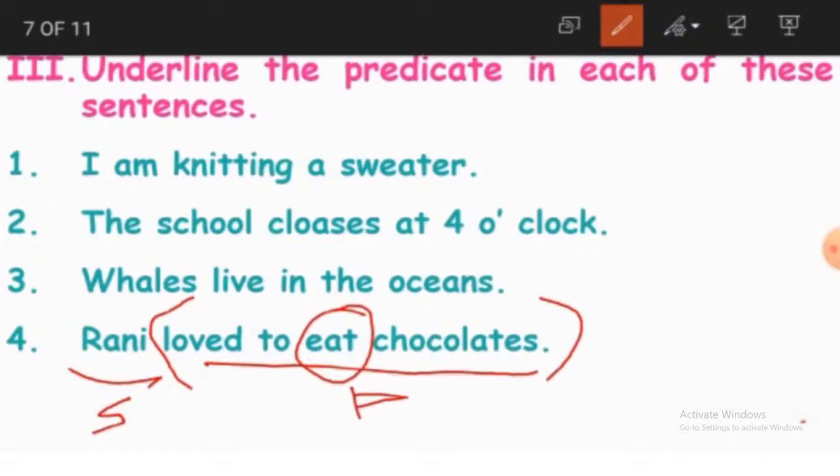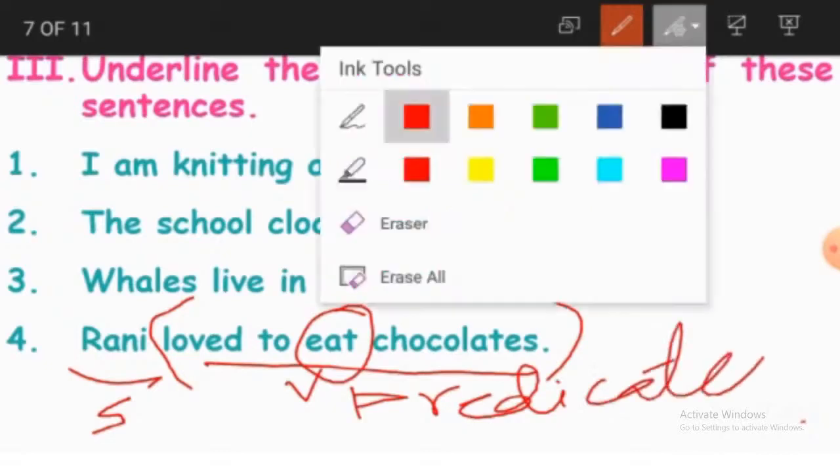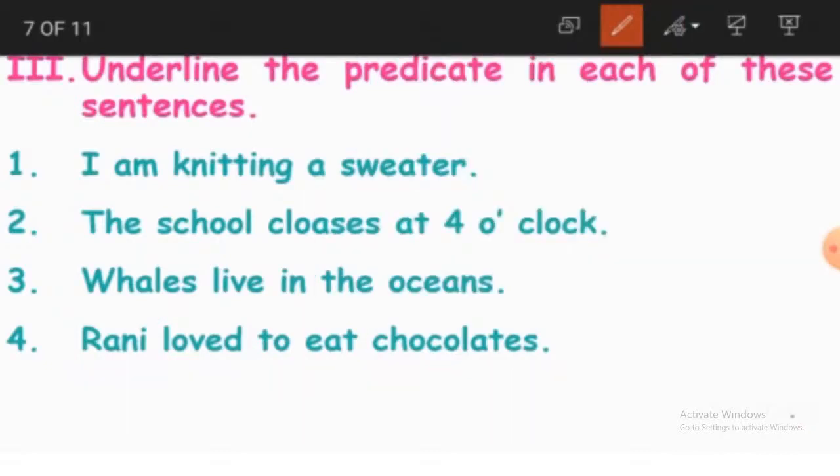What is the verb here? Eat. So in this sentence, the verb is included, that is eat. So this part of the sentence becomes the predicate. Okay. Now we'll go for another sentence.